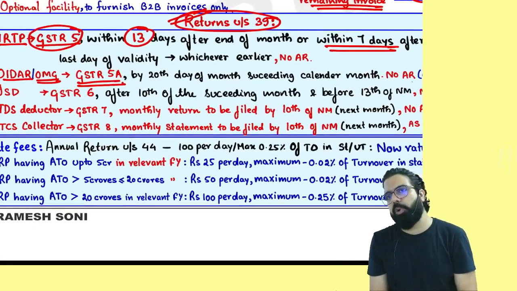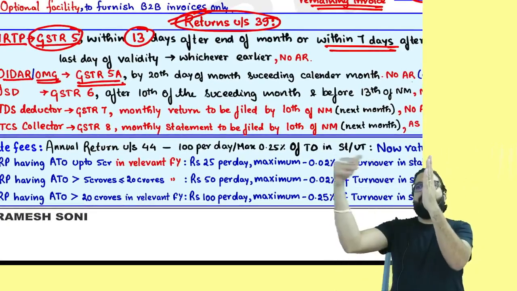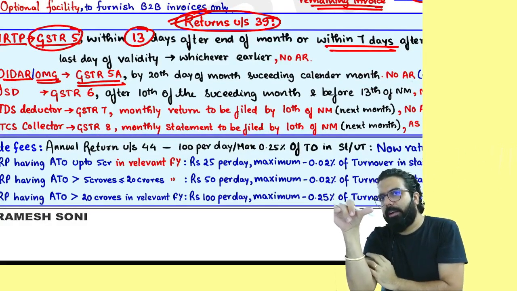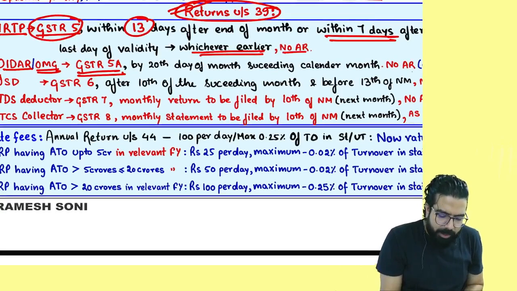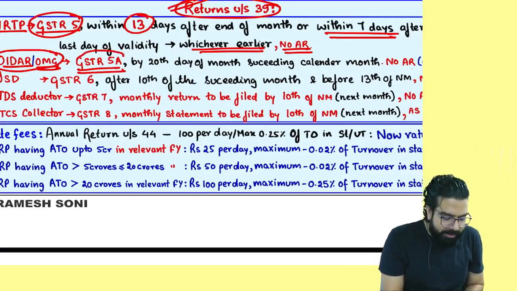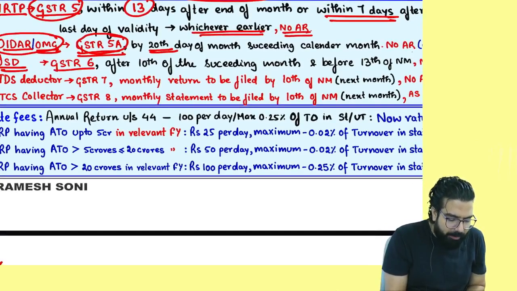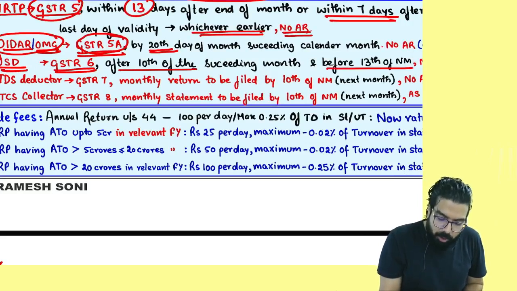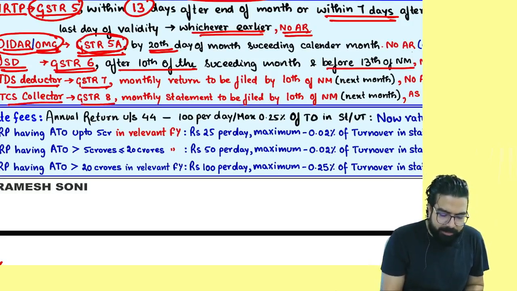Remember, if NRTP has come to India, he will file with GSTR 5. By what date, everyone? Once the month gets over, by next month 13th, or when? When registration validity expires, within the next 7 days. Whichever is earlier. And they don't have any annual return. OIDR and OMG, it is GSTR 5, to be filed by next month 20th. ISD has to file GSTR 6 by the next month after 10th but on or before 13th. Next, TDS deducted, TCS collected, GSTR 7, GSTR 8 by 10th.